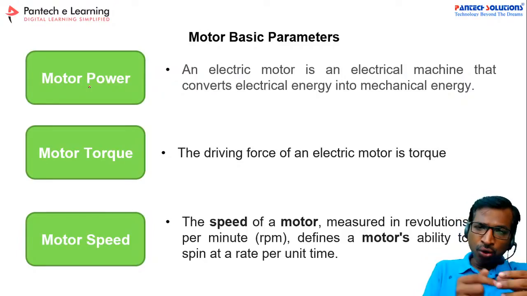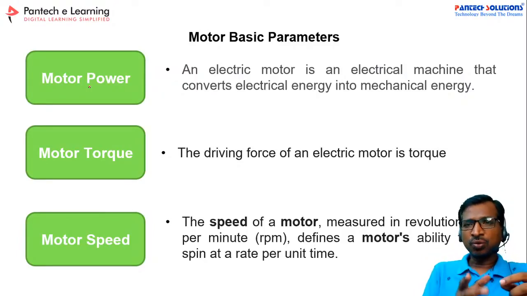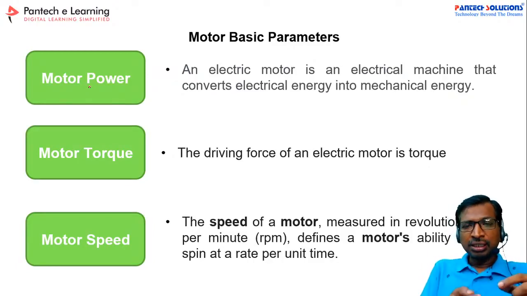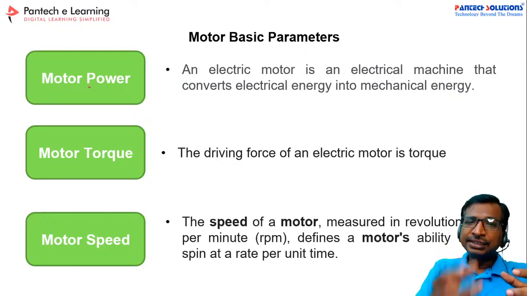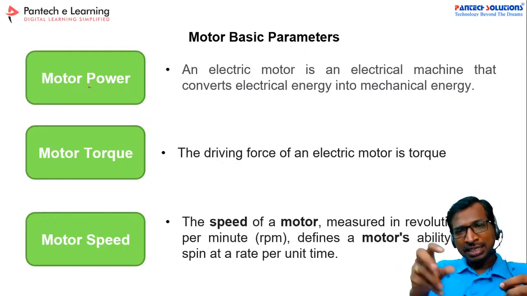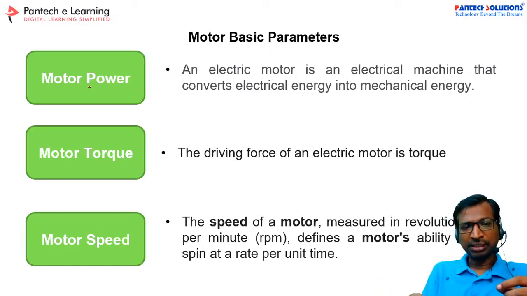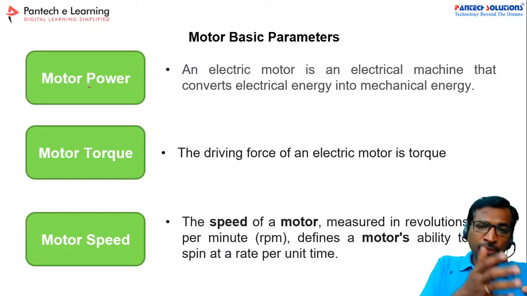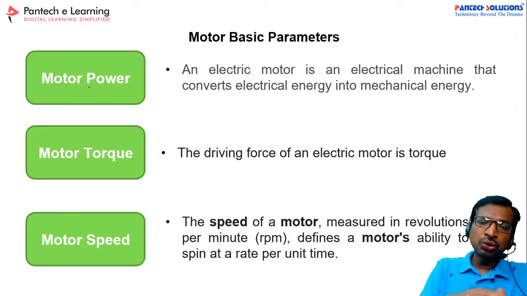See, in the motor there are two different types of torque: one is called electromagnetic torque and the other is mechanical torque. The electromagnetic torque is nothing but the force which is created inside the motor to handle the load attached to the motor shaft. So that is called electromagnetic torque. The electromagnetic torque will be generated within the motor. Generally it will be directly proportional to the stator current.